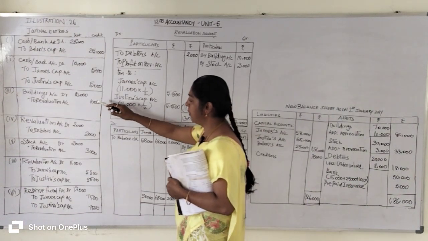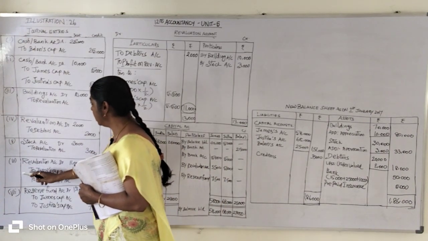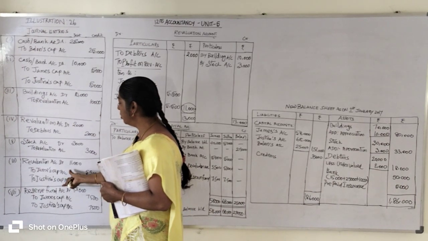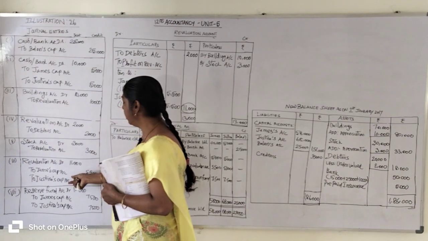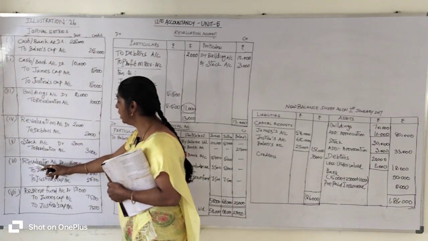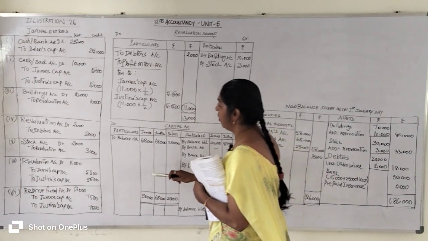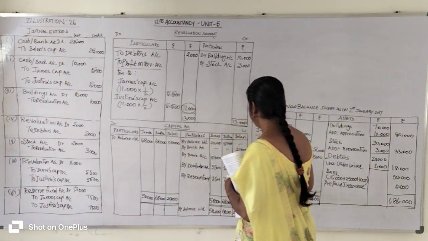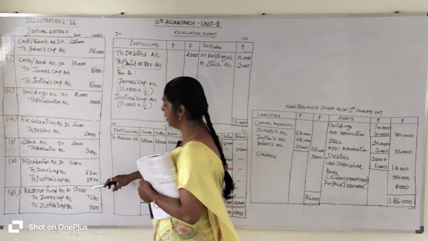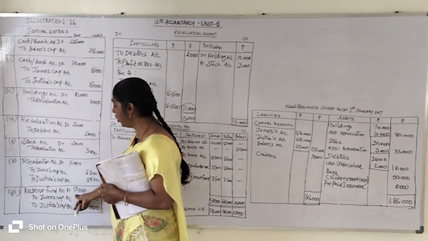Then let's check the journal entry. Where does the capital account appear? In the sixth transaction the capital account appears on the credit side. Okay, so the old partners' capital account is on the credit side. So you go to the credit side of the capital account and write the opposite account, that is revaluation account. By revaluation account, 5,500 in James's column and 5,500 in Justina's column we enter. Then where does the capital account appear in the journal entry? In the seventh transaction we see the capital account, the old partners' capital account.